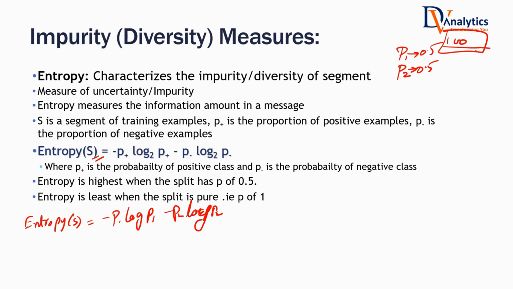If there are 50 buyers and 50 non-buyers, can I say that is totally impure? That's the worst thing that can happen. Think about it, all of you. Would you agree with that? Yes, sir.